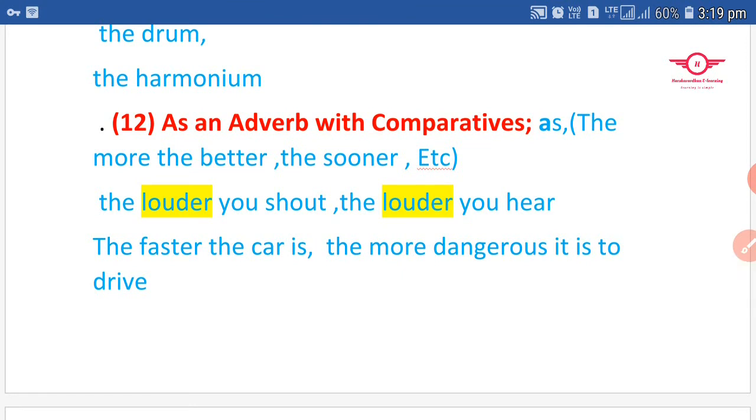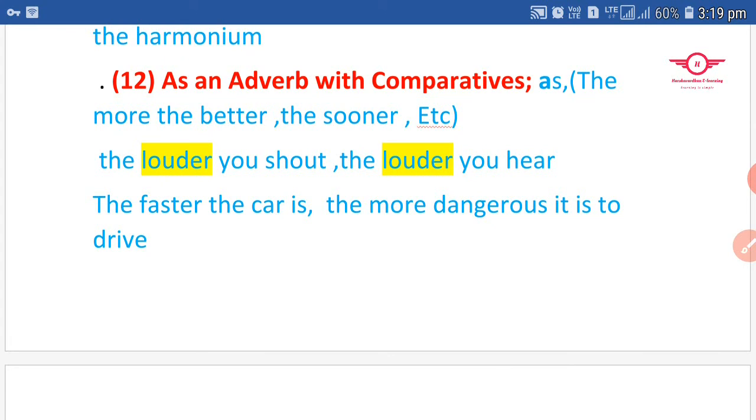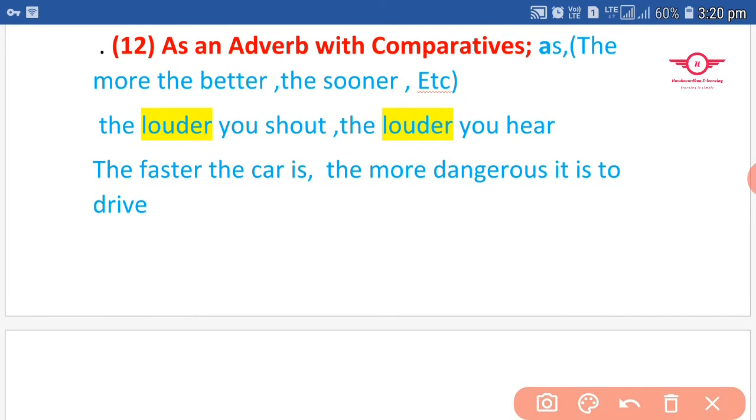And we use the before comparative degrees also. How do you use that? As I already told you, we use the before superlative degrees also, and here also you are using it before the comparative degrees. Now, how to use this one? See, most of the comparatives are here: more, better, ending with er. Now, like that. Let me take one example.